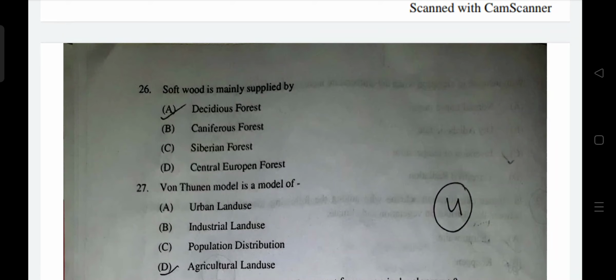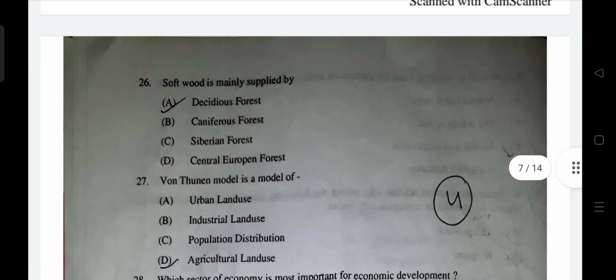So generally, hardwood trees are expensive. Hardwood is usually hard, but not always hard. That is the main difference.